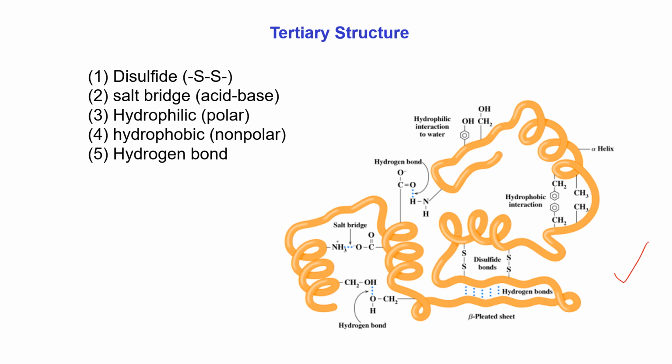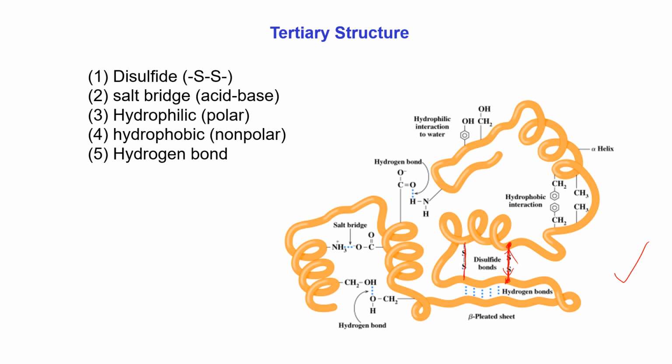We already know that the disulfide bond occurs between the side chains of two cysteine amino acids in the presence of an oxidizing agent. Here, if we consider this one is amino acid cysteine, this amino acid cysteine, due to the presence of an oxidizing agent, the side chains of these two amino acids form a disulfide bond and come close to each other.